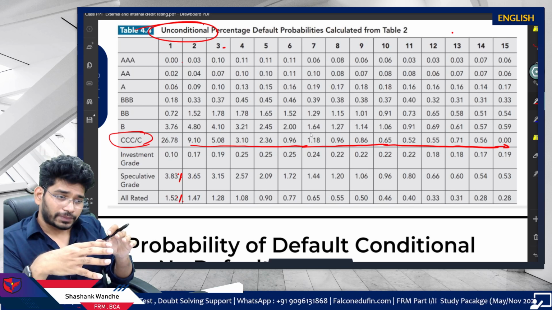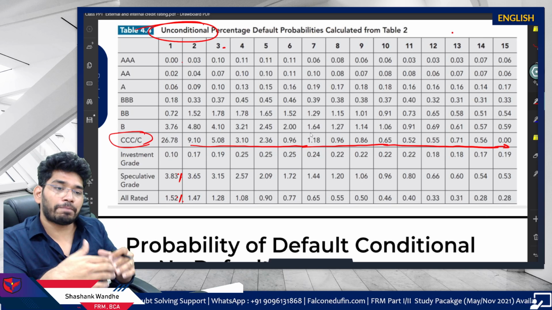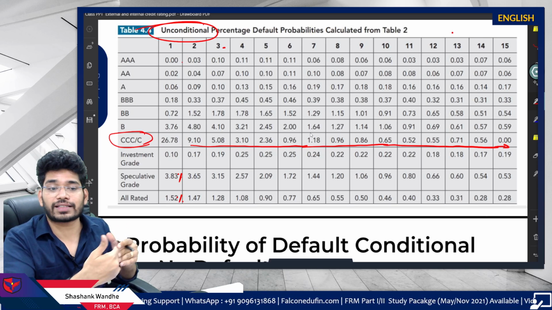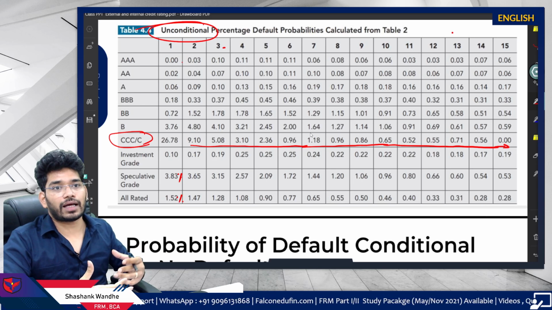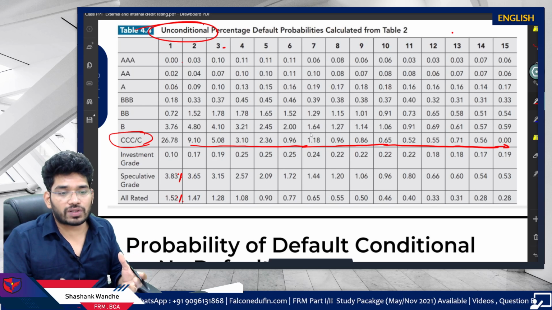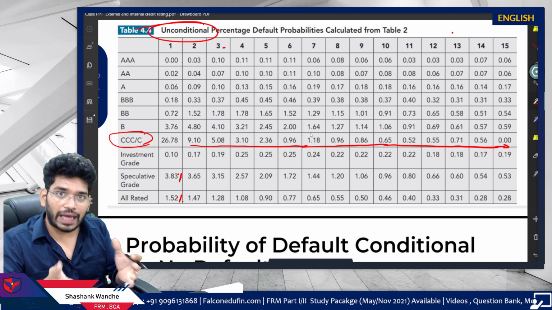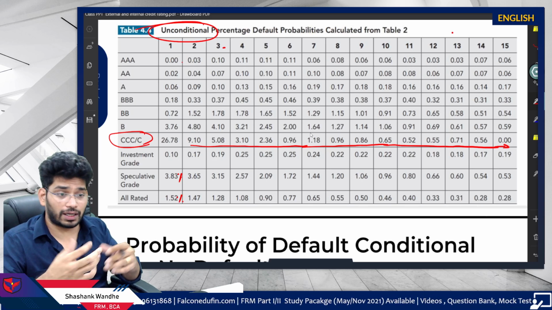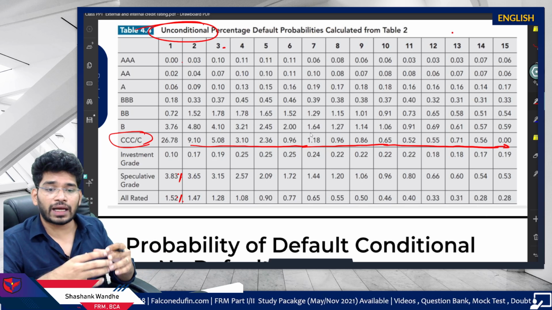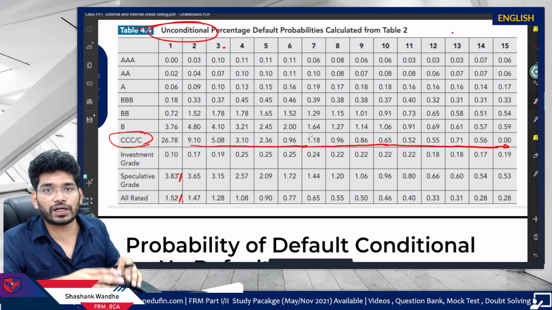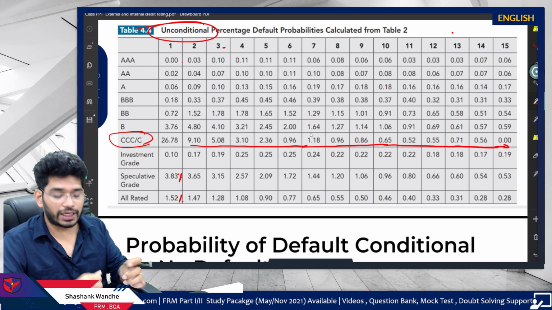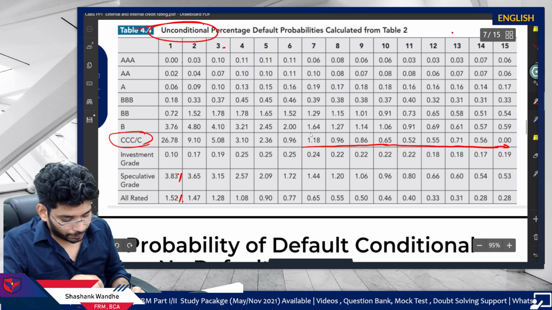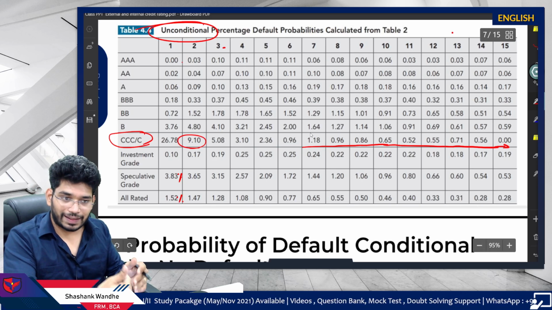But if this firm manages to survive the first year, maybe it developed some strategies, worked on its capital structure, or got some help from outside, and is able to stabilize its operations and control its default, then next year you will see a lesser default probability.